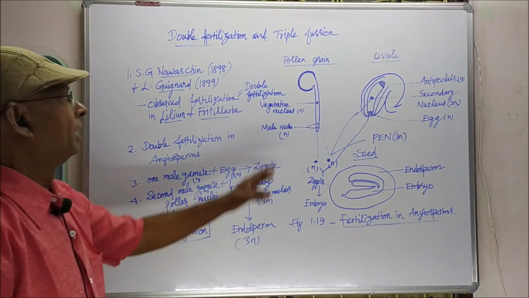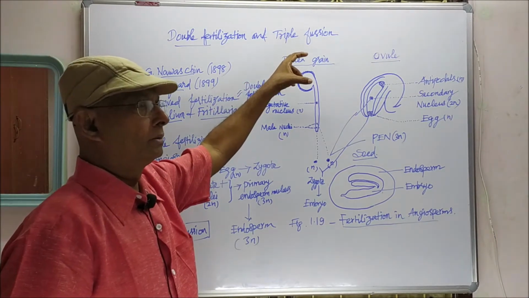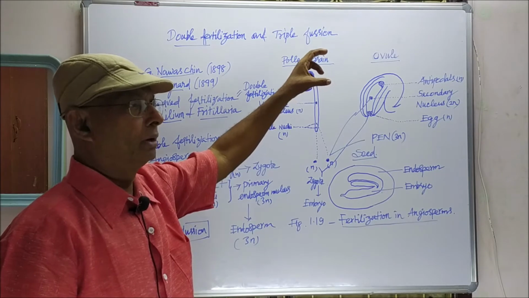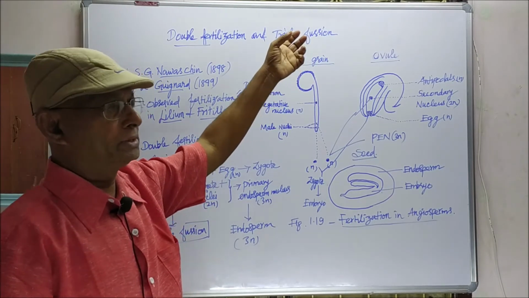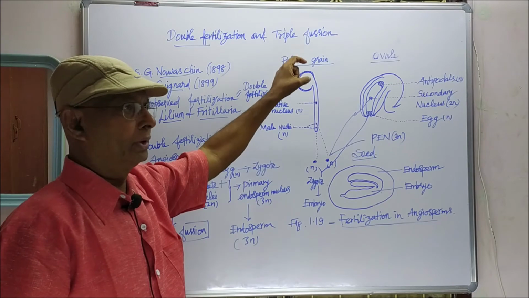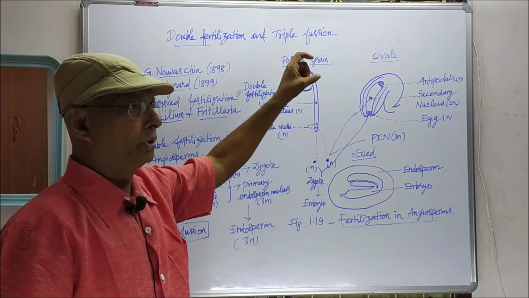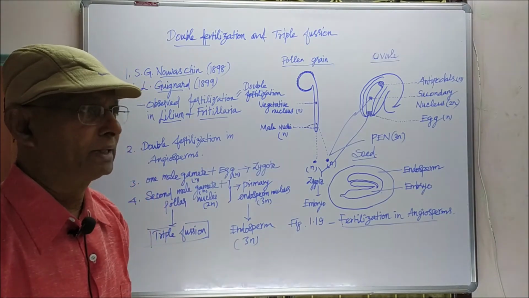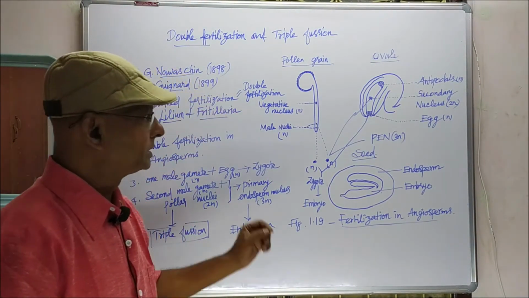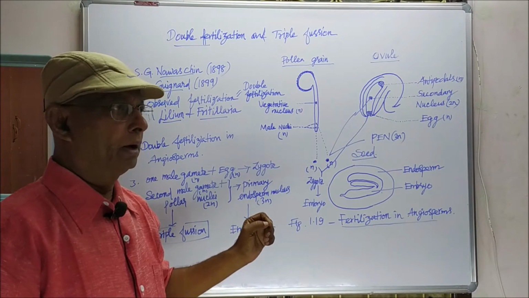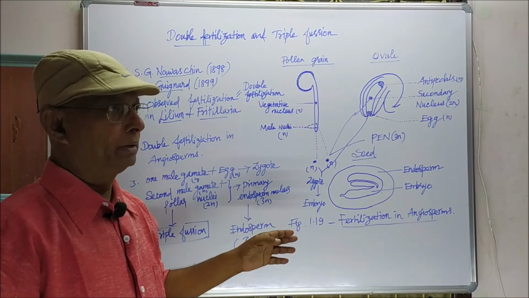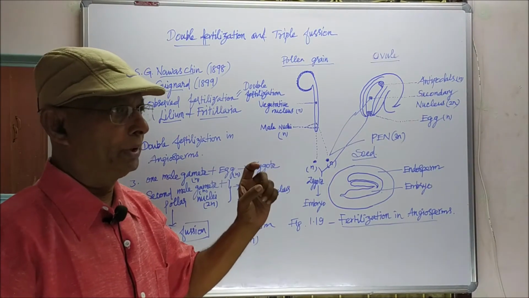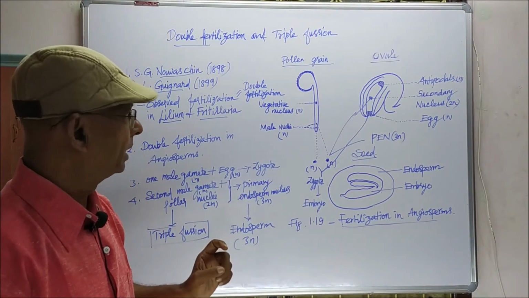Here, as soon as the pollen grain reaches the stigma, germination of the pollen grain starts, so that the pollen grain produces a pollen tube. The pollen tube grows through the cells of the style and reaches the ovule. The pollen tube enters the ovule by three processes we have already seen: porogamy, chalazogamy and mesogamy.